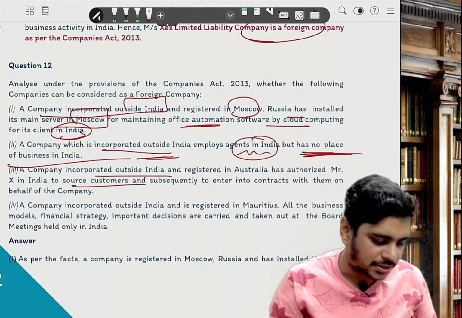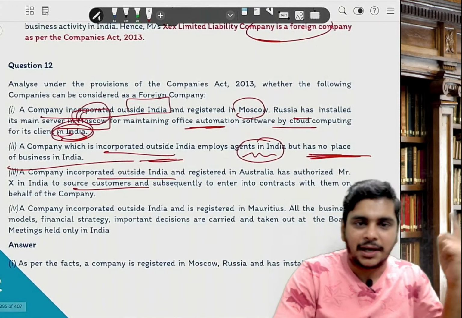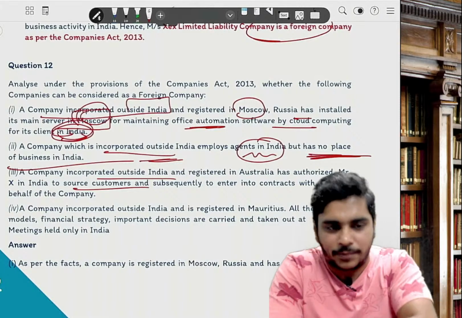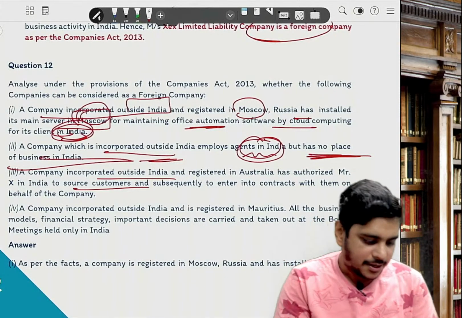They can ask you any question. See, it's an almost similar question. Here they have used the word Moscow in India. There it was Singapore and Mumbai. Employees, agents in India, same line, but they have just shifted the words here and there. This is also there.